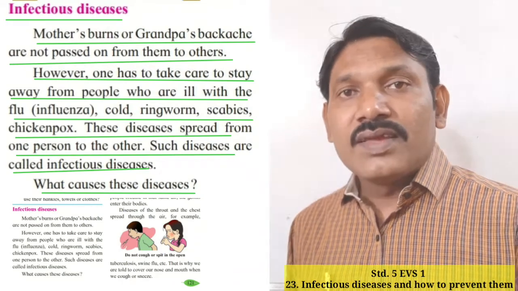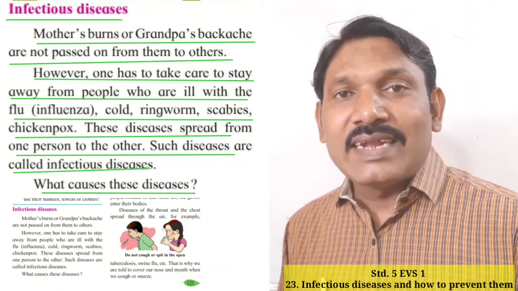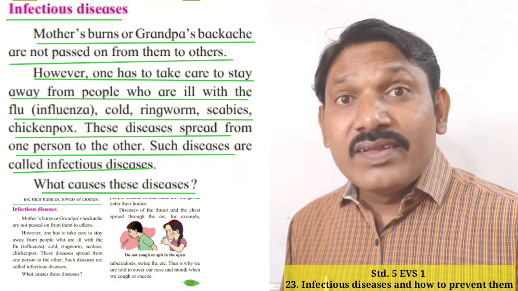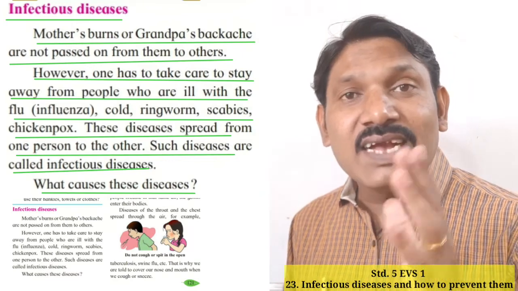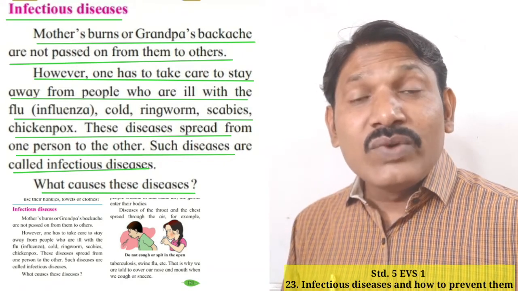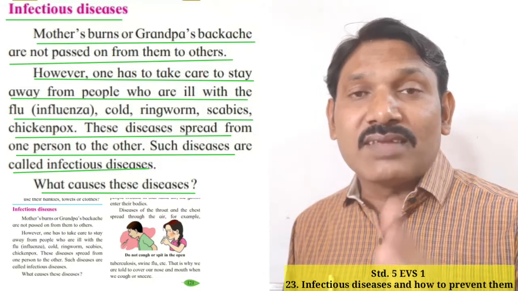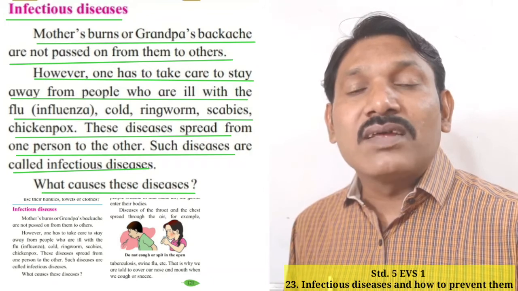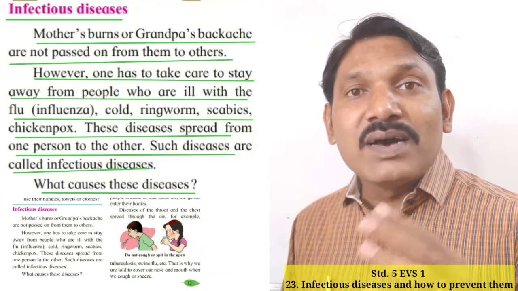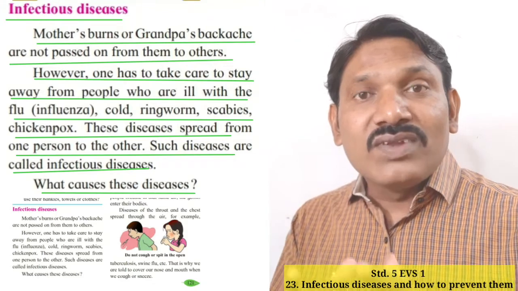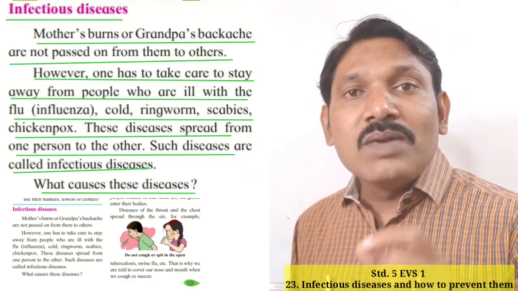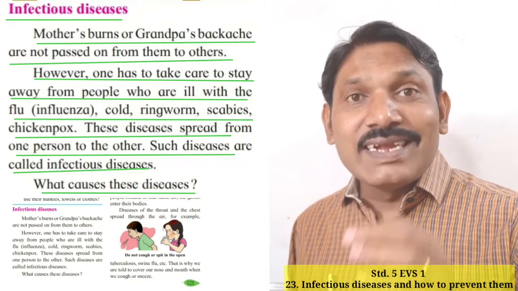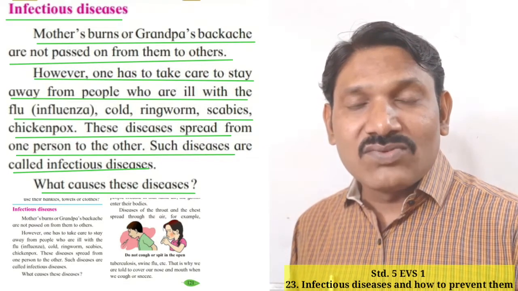But if a person has flu, that is influenza, or fever, viral fever, cold, ringworm, scabies, chickenpox, then we need to be away from that person because these diseases pass from one person to another. Such diseases which pass from one person to another are called infectious diseases, because they infect others. Have you understood?